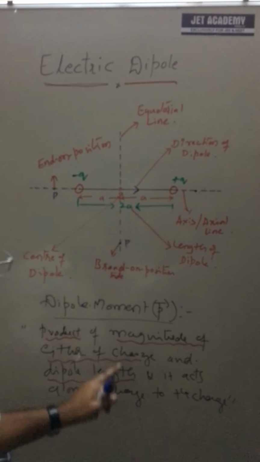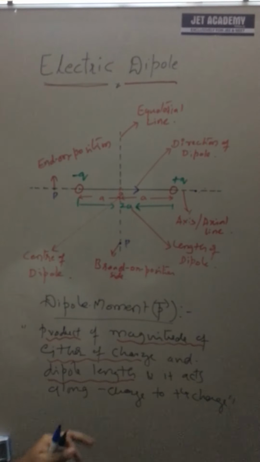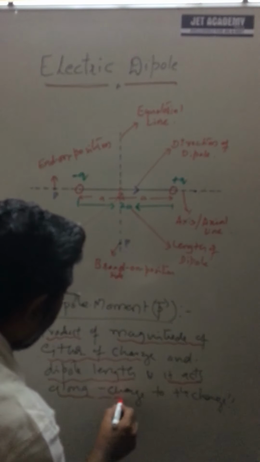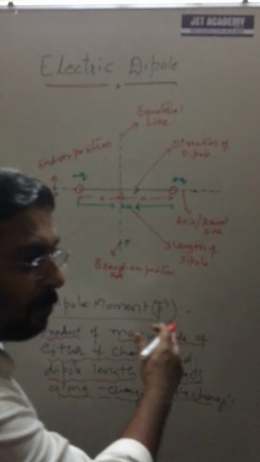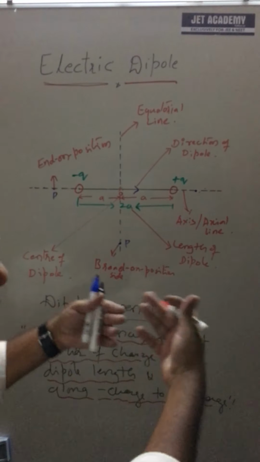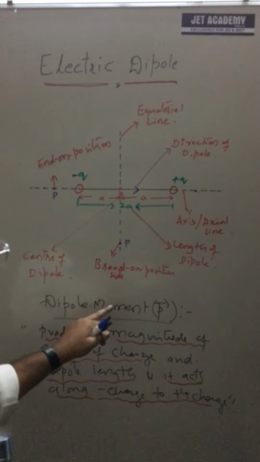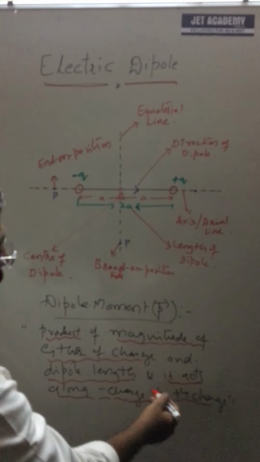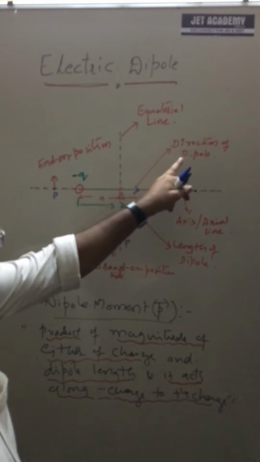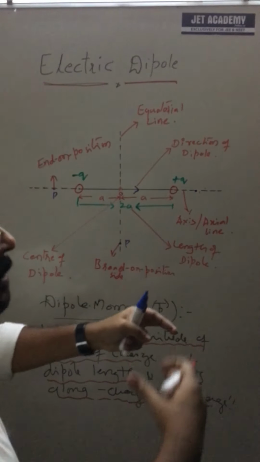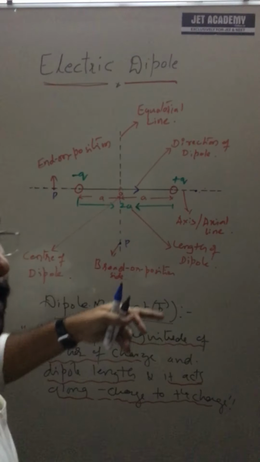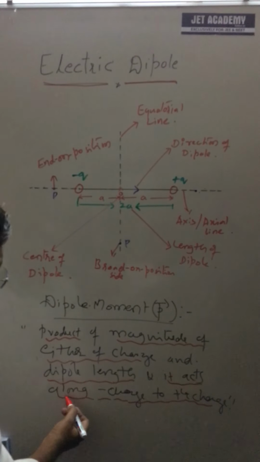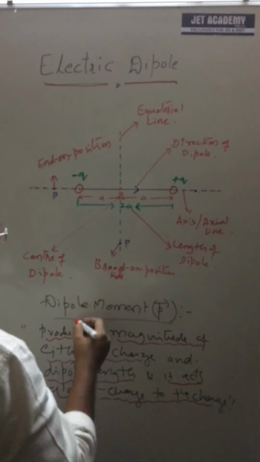That is the magnitude of the dipole moment, and its direction acts along negative charge to positive charge. That is the beauty of this. Here we are vectorizing the dipole moment. The dipole moment is in the direction of negative charge to positive charge. Whenever we speak of the direction of the dipole, that itself is the direction of the dipole moment. Here the direction is negative to positive.